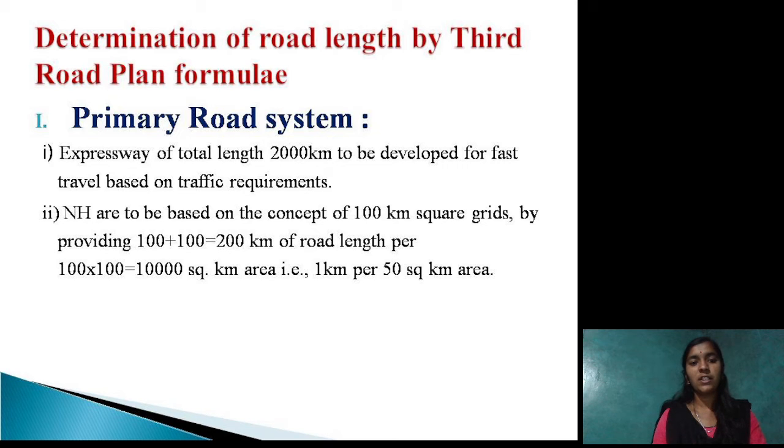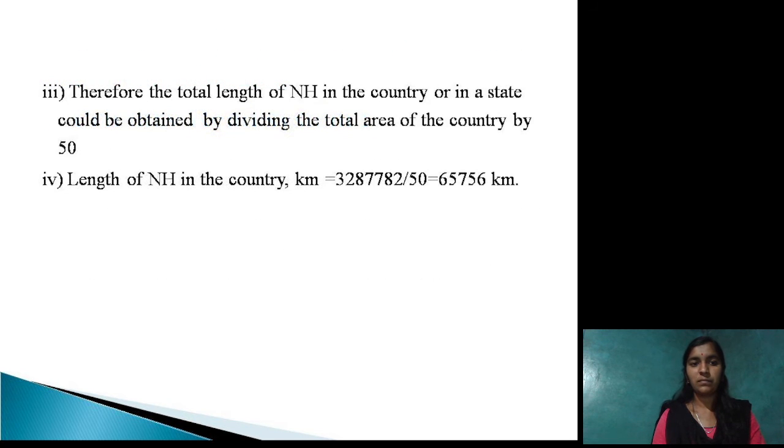National highways are to be based on the concept of a 100 km square grid, by providing 100 plus 100 equals 200 km of road length per 10,000 square kilometer area, that is 1 kilometer per 50 square kilometer.